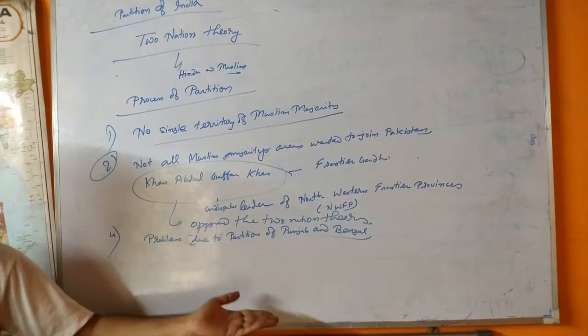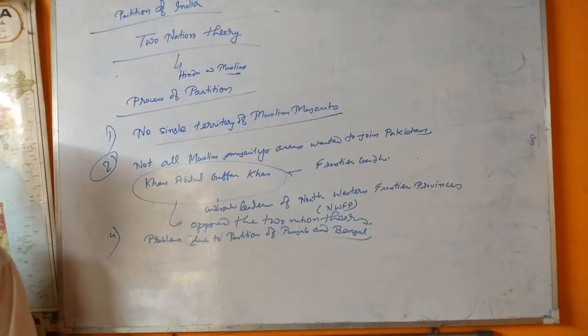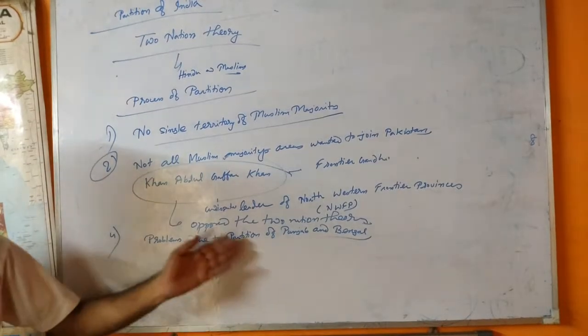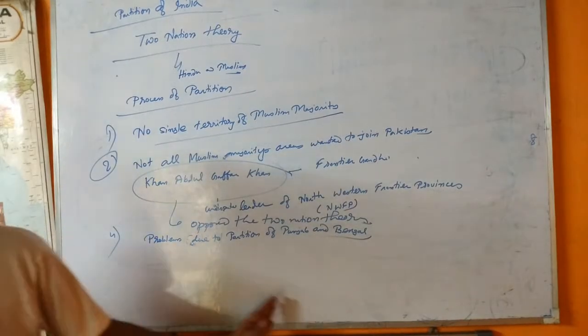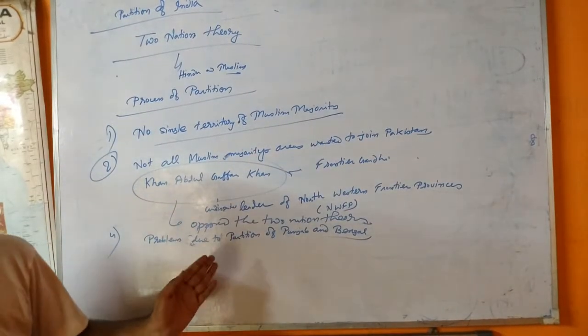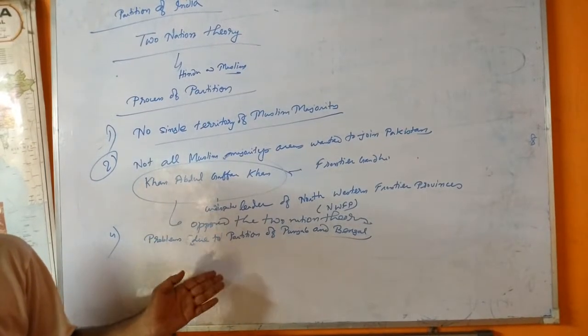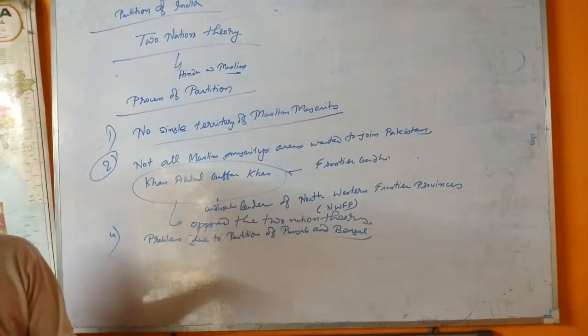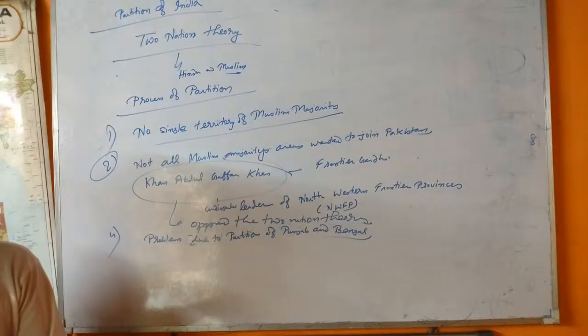This decision was not implemented by midnight. Even in Punjab, where non-Muslims were in majority, a large number of people did not know on the day of independence whether they were in India or in Pakistan. It's very interesting.